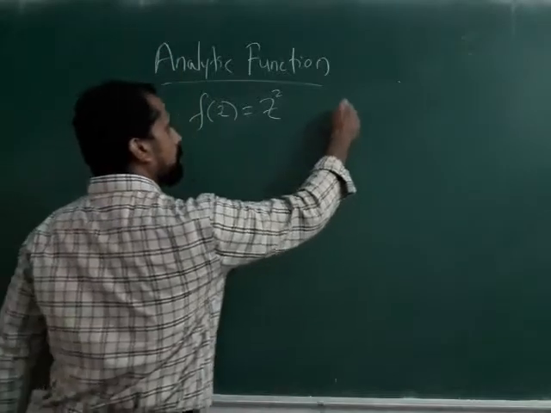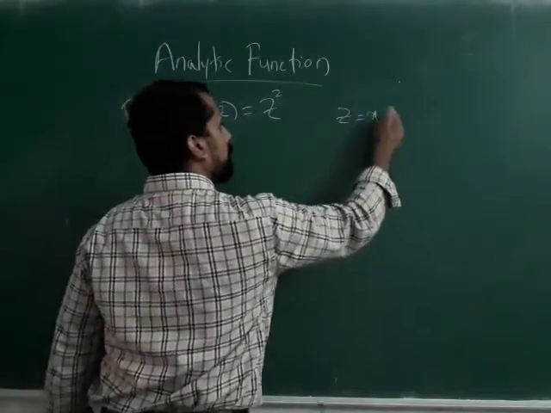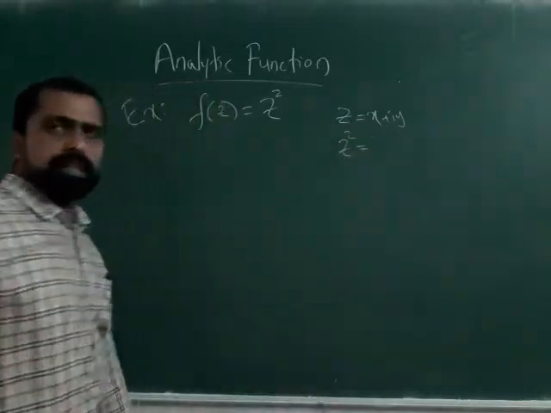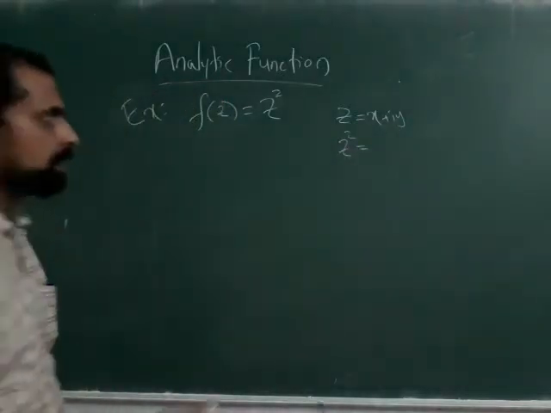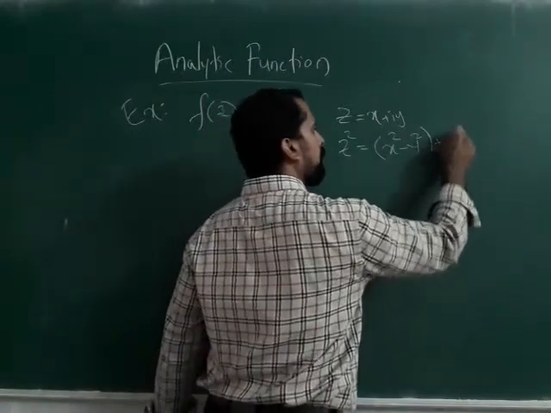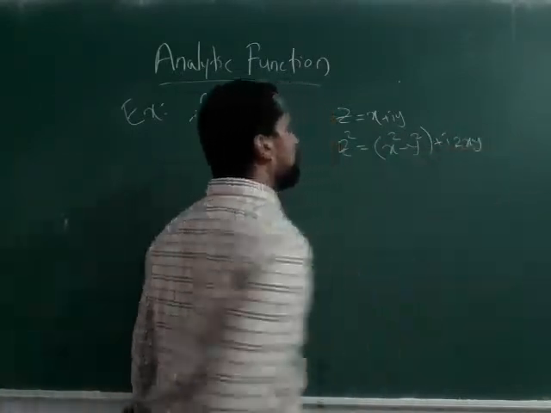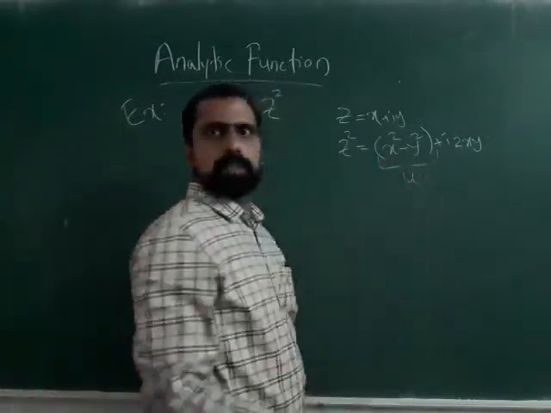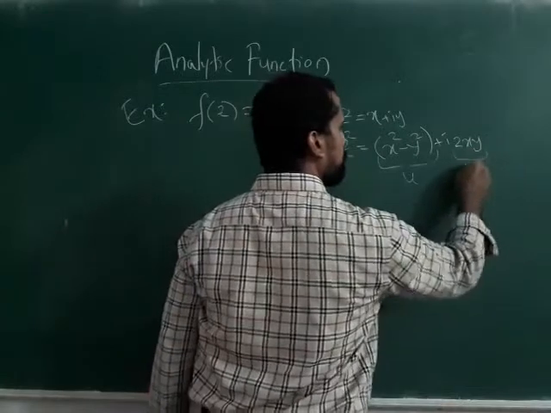So what is z? z is equal to x plus i y. So z square is, we have already done it many times and I am not going to repeat, x square minus y square plus i into 2xy. So here, this is your u and this is your v.